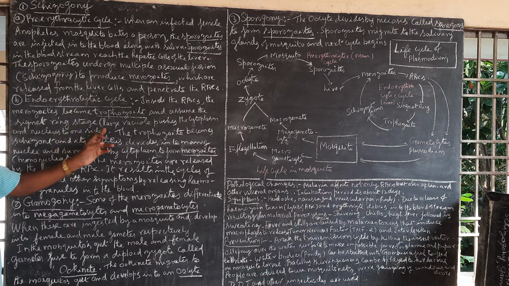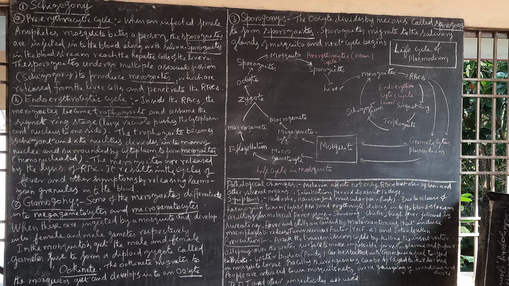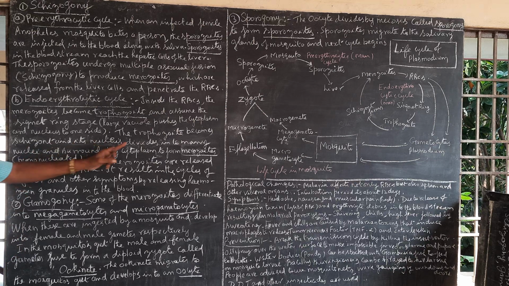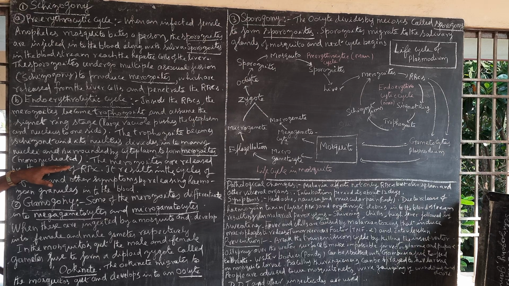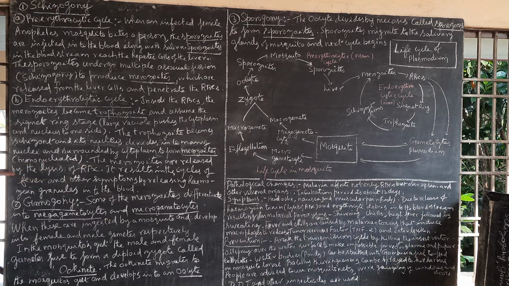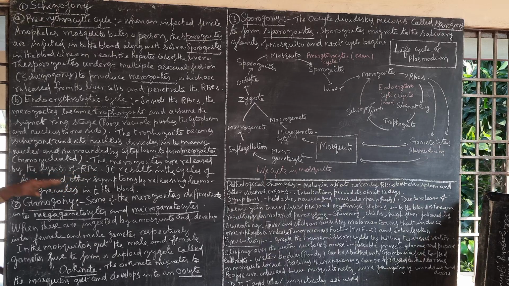Signet ring stage: a large vacuole pushes the cytoplasm and nucleus towards one side. The trophozoite becomes a schizont, divides into many, and its nucleus divides into many nuclei surrounded by cytoplasm to form merozoites. Such structures are called merozoites. These merozoites are mononucleated, each merozoite having a single nucleus.